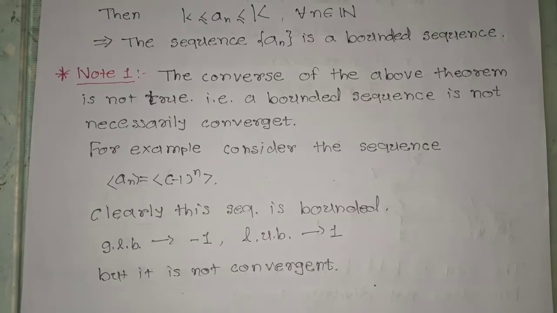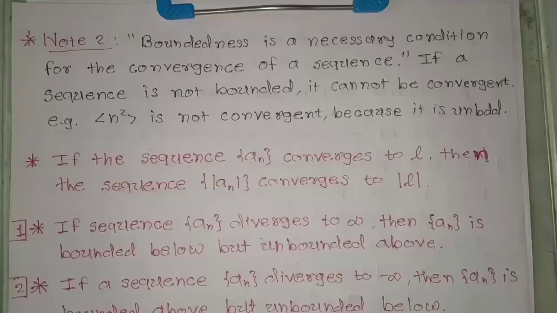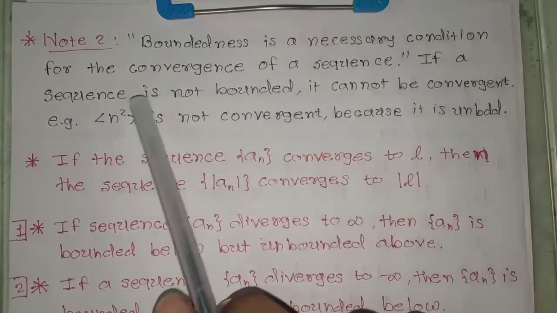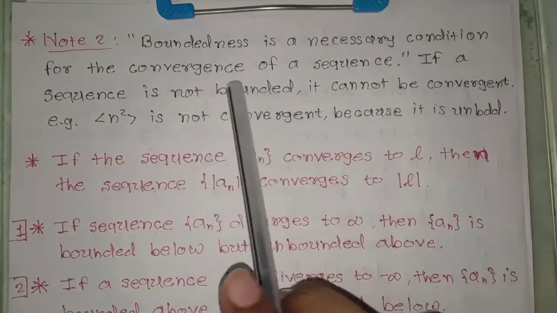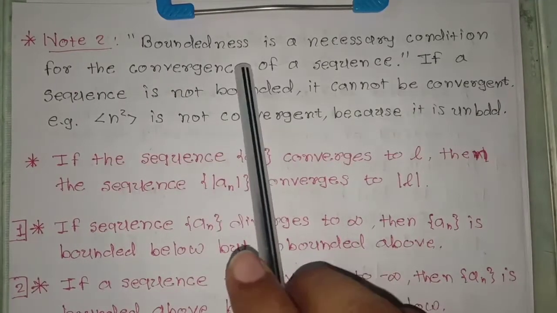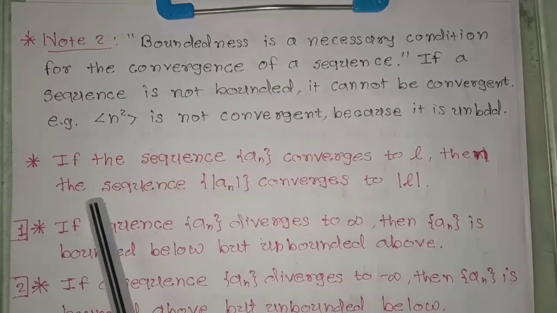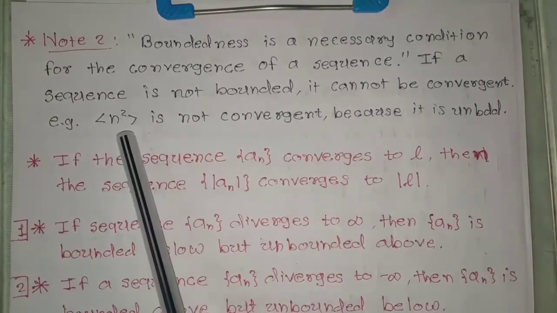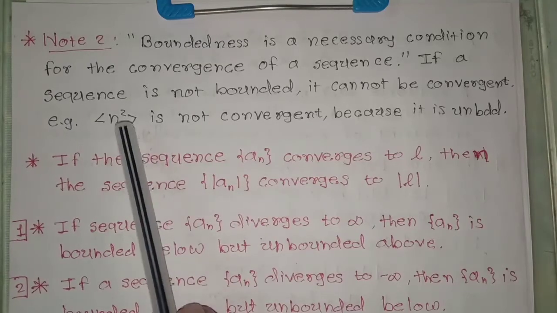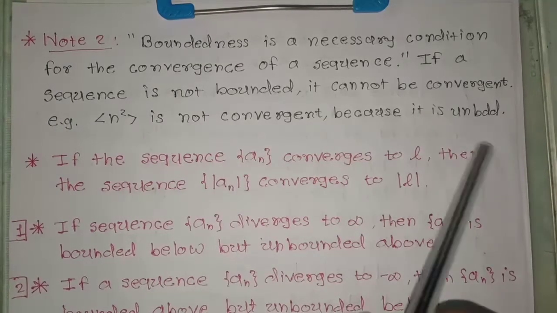So we can see here that if a sequence is convergent, then it will be bounded, but a bounded sequence need not be convergent. Second note: boundedness is a necessary condition for the convergence of the sequence. But if the sequence is not bounded, then it will not be convergent. For example, consider this sequence. We know that this sequence is not convergent because it is unbounded.